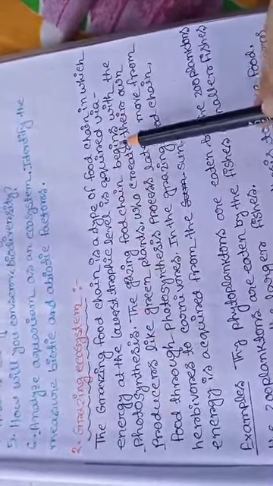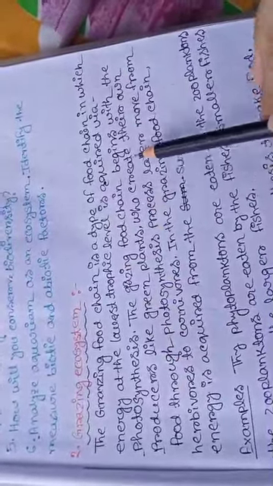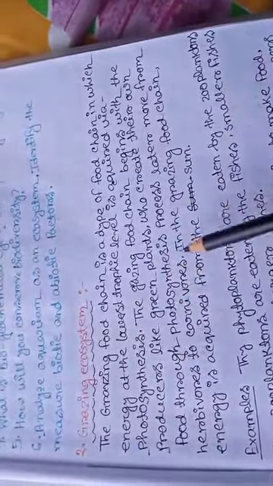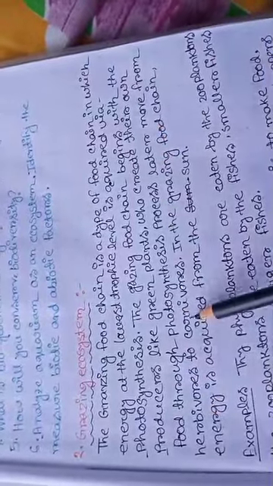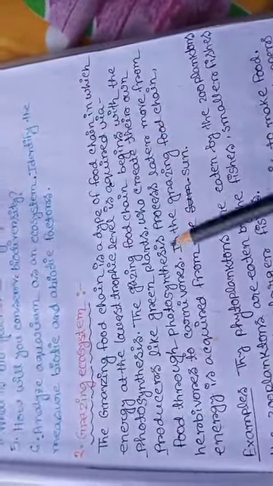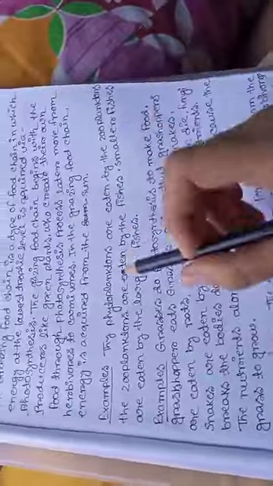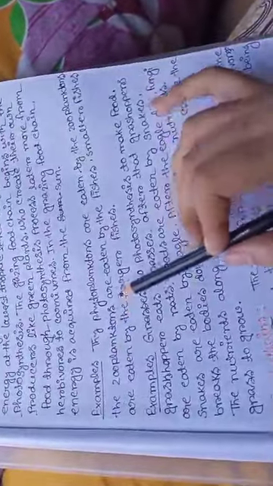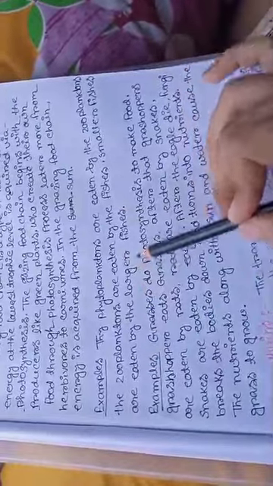The grazing food chain begins with the producers like green plants, who create their own food through photosynthesis. That means the plants are the lowest trophic level producers. Later it moves from herbivores to carnivores. In the grazing food chain, energy is acquired from the sun. For example, the phytoplanktons are eaten by zooplanktons. Zooplanktons are eaten by fishes. Smaller fishes are eaten by larger fishes.